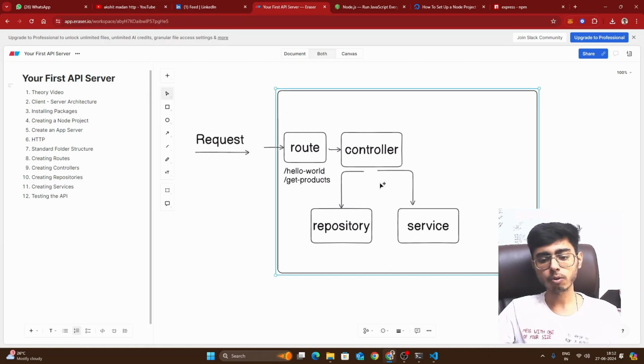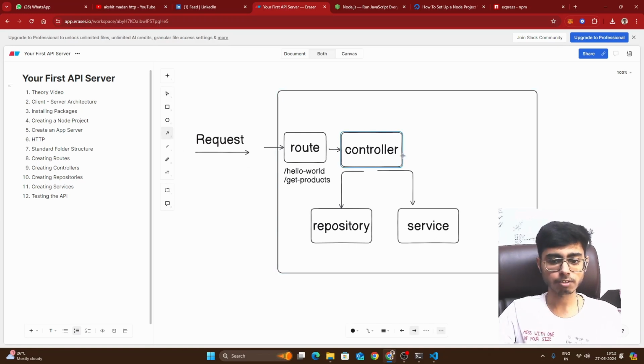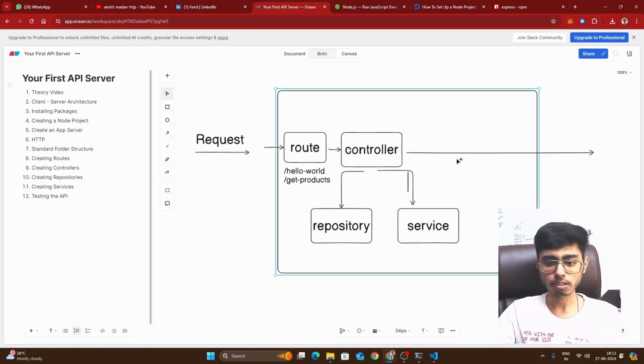Help means, let's say you want to fetch some database documents, then you will go to the repository. The second case can be, let's say you have a PDF and you want to find out all the text in that PDF. That's a service, so it will go to the service. As soon as the controller function receives the correct response data and has prepared it, it returns the response back to the client.